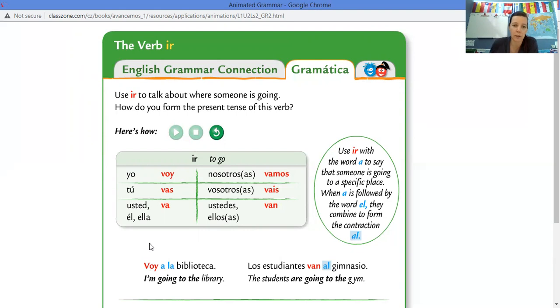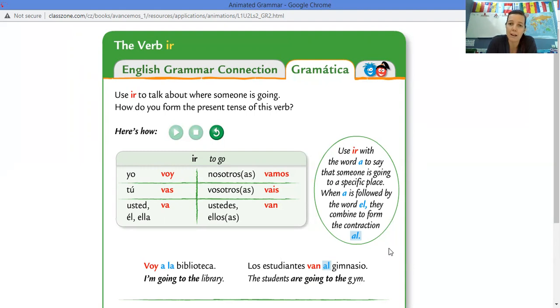Voy a la biblioteca, I'm going to the library. And again, another one with the conjugation, look at the word in red. Los estudiantes van al gimnasio. So the students are going to the gym. All right, use ir, really important here. Use ir with the word a. A means to, to say that someone is going to a specific place.